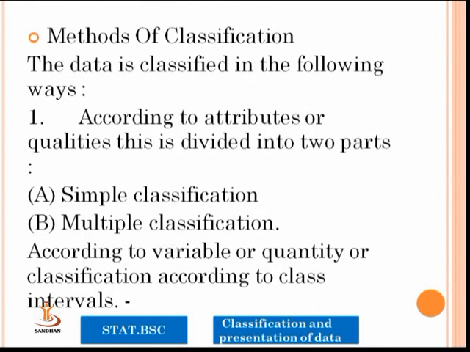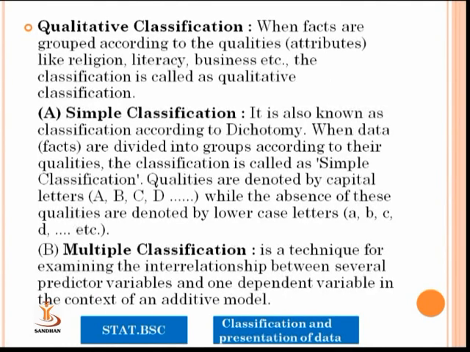The method of classification. The data is classified in the following ways: according to attributes or qualities, which is divided into two parts, simple classification and multiple classification; and according to variable or quantity, or classification according to class intervals. Qualitative classification: when the facts are grouped according to qualities like religion, literacy, business, the classification is called qualitative classification.